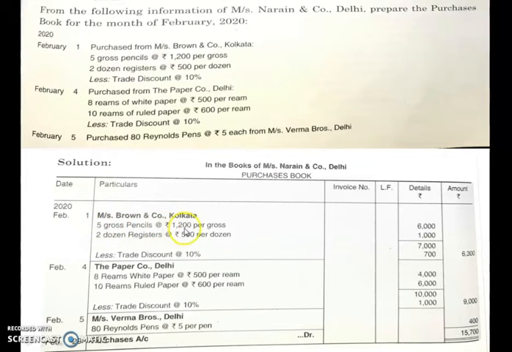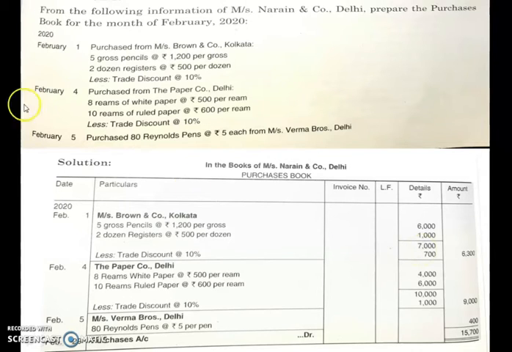5 gross pencil at the rate 1200 per gross. As it is given in the question, you copy it in this particular column. 2 dozen register at the rate 500 per dozen. Multiply 5 into 1200, you will get amount 6000. You put it in the detail column, and 2 dozen register into 500, you will put the amount of 1000 rupees in the detail column. Now add 6000 and 1000. When you add, you will get 7000.